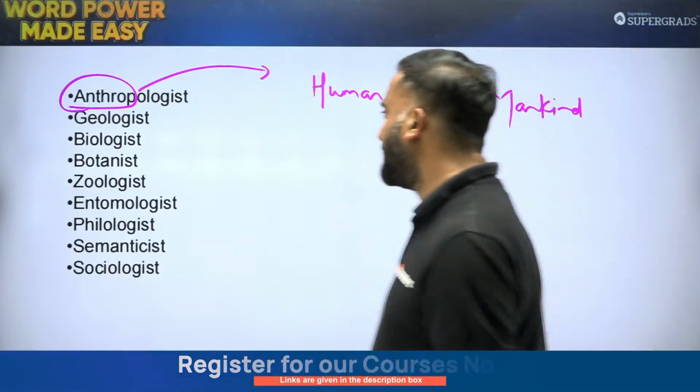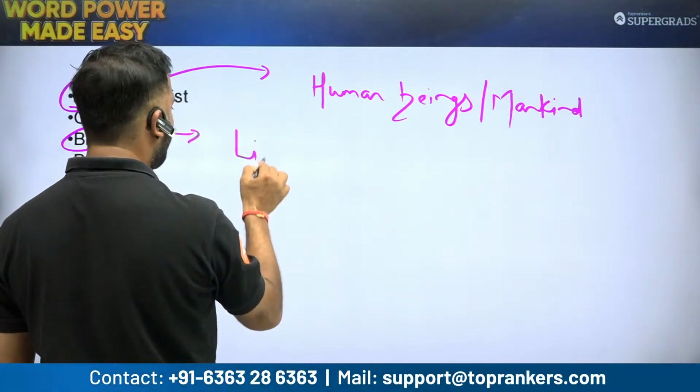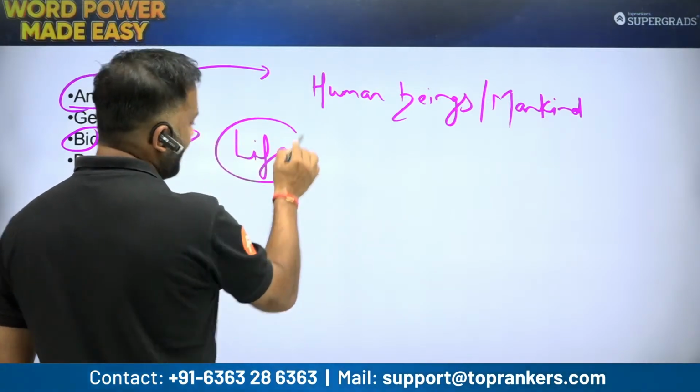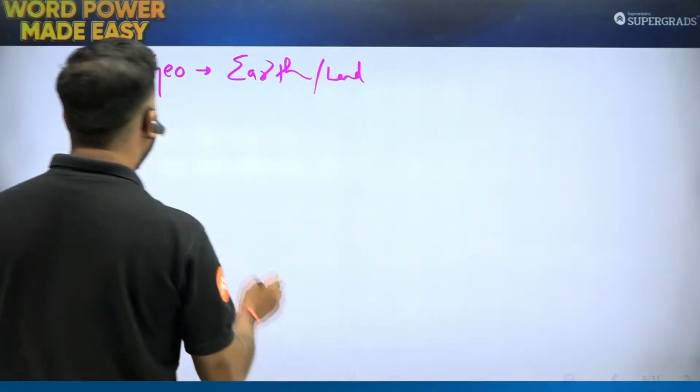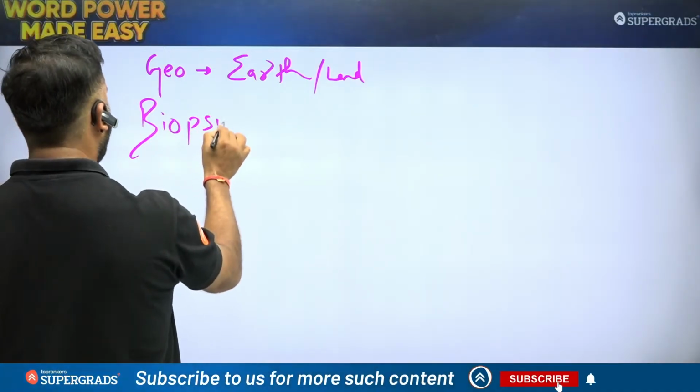Then biologist. The root word bio, students, it is for life. ठीक है. So there are words like biography, of course ये तो सुना होगा. Biopsy.